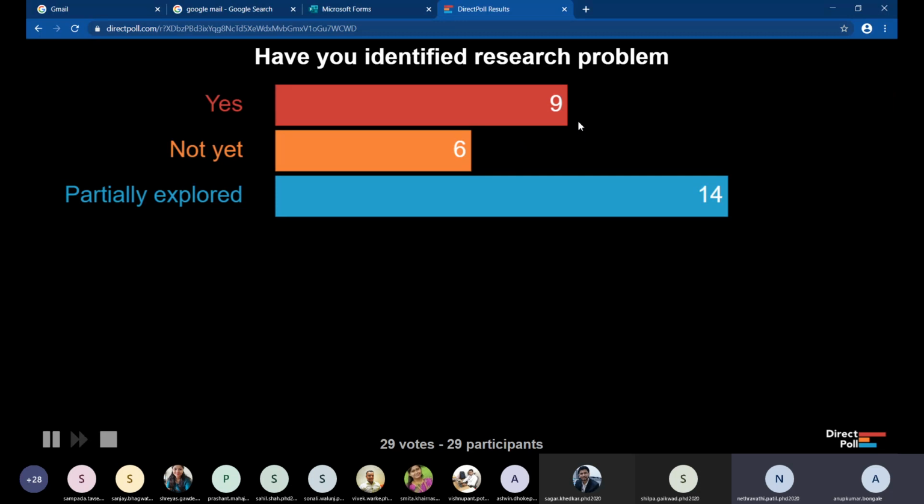Now all of you have seen how people are working; people will take time. Here we can see that 9 candidates have completely identified the research problem, 6 have not yet, and 14 have partially explored. I took this poll to make sure whatever I'm going to tell is helpful to all of you.